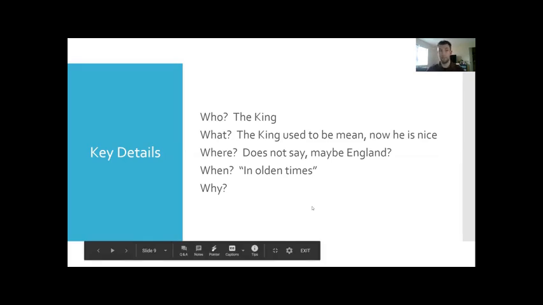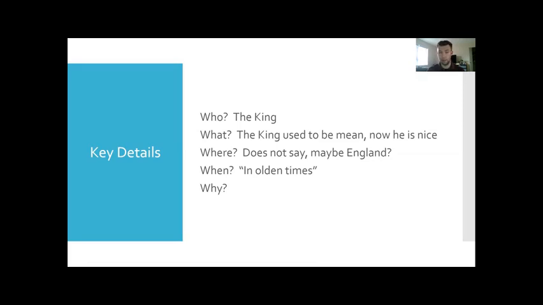And why? That's usually the most important part of the story. So again, make sure you have that down in your notes, what you think the why is of the key details.